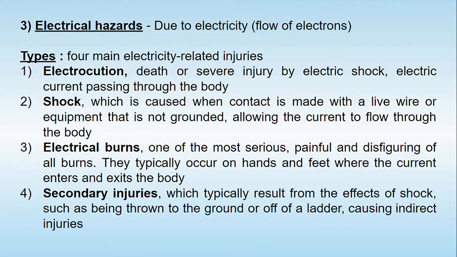The third type of hazard is known as electric hazard, which is due to electricity. As I told you, electricity is going to be beneficial to mankind. Electricity is basically the flow of electrons, and there are four main types of electrical injuries. The first one is called electrocution, in which, due to the electricity, death or severe injury takes place to a human being.